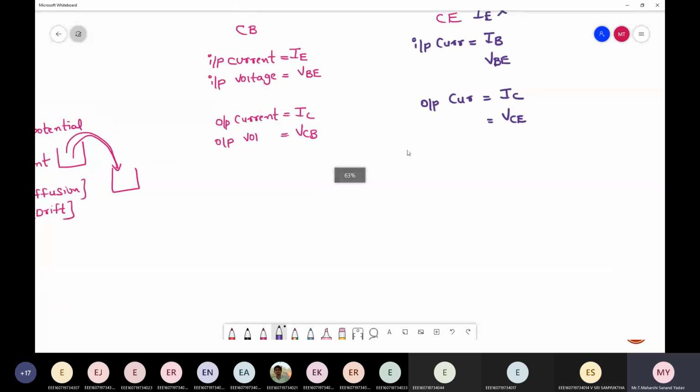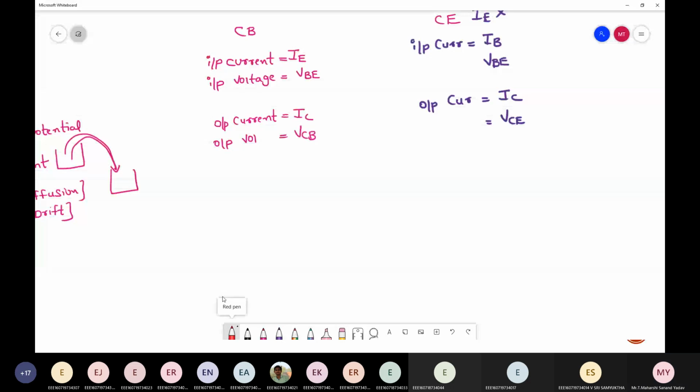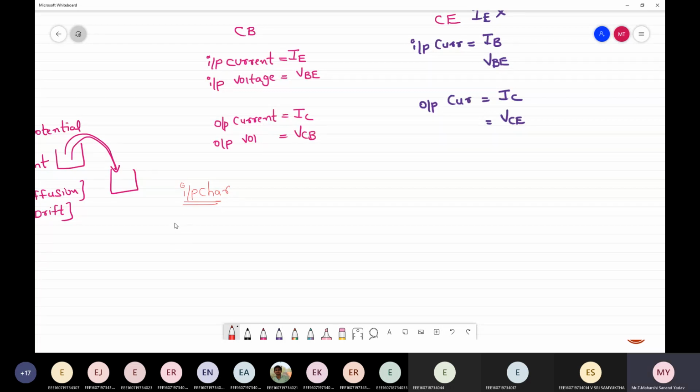Now, suppose I want to plot input characteristics. How will you plot input characteristics? You need to consider these two factors followed by the output voltage. So input characteristics give the relationship between input current versus input voltage for different values of VCB.